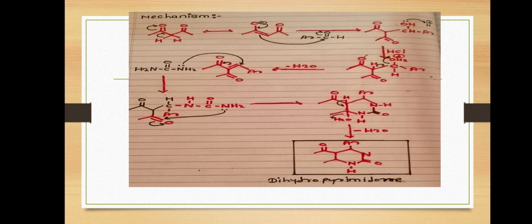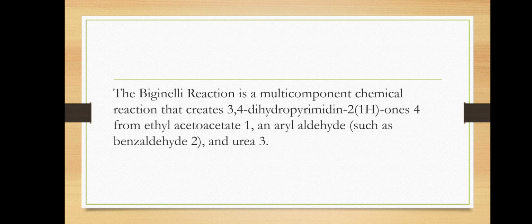There is a formation of a ring and a carbon-nitrogen double bond. Then again a water molecule is formed and eliminated to form a carbon-carbon double bond in the ring, and we get a product, that is dihydropyrimidine. This product has high potential pharmaceutical applications. This reaction was developed by Pietro Biginelli in 1891.